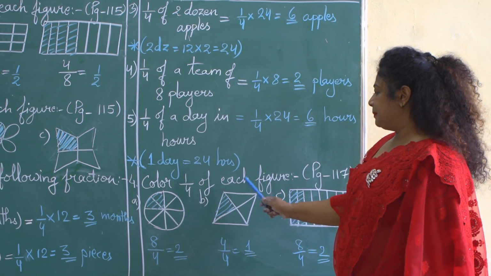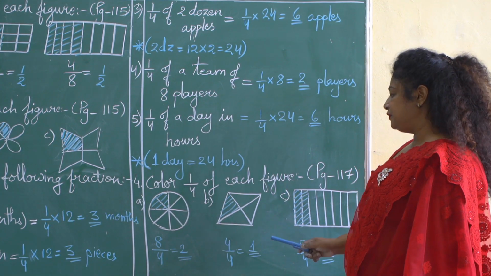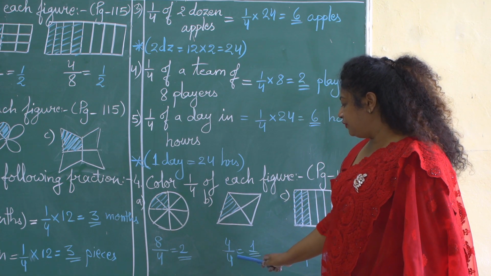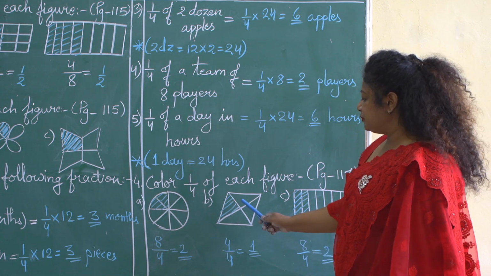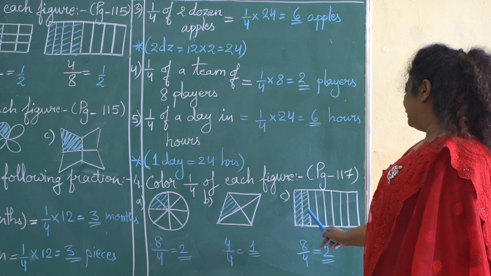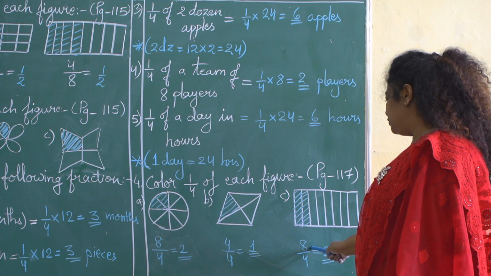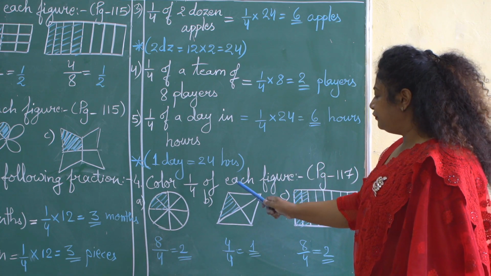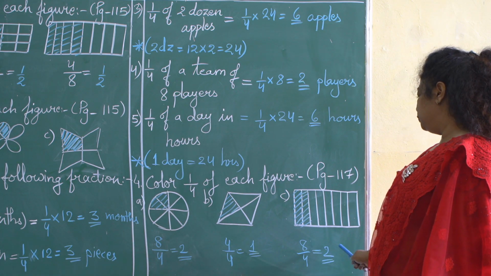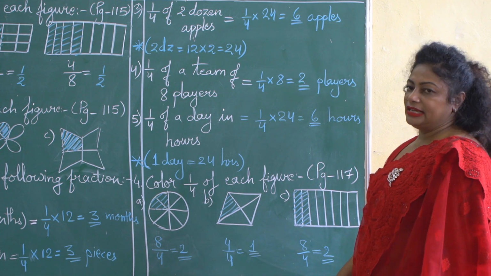Next figure is a parallelogram, and this parallelogram is divided into 4 equal parts, and since we have to find 1/4 of 4 parts, that means 4 divided by 4 will give you the answer 1. That means we have to shade 1 part. Now in the next figure, a big rectangle is given to you, and this rectangle is divided into 8 equal parts. So I have written 8 over here. Since we have to find 1/4 of 8, let us divide it like this. That is 8 divided by 4 will give you 2. That means we have to shade 2 parts of this rectangle.